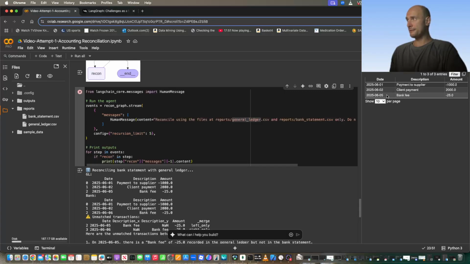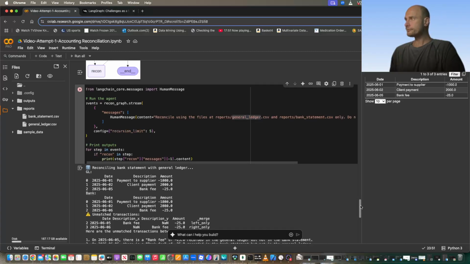It's the same bank fee, but the date differs. Reconciliation will be performed based on both date and the amount, so they both need to match. So we should see that the bank fee would not be matched up.